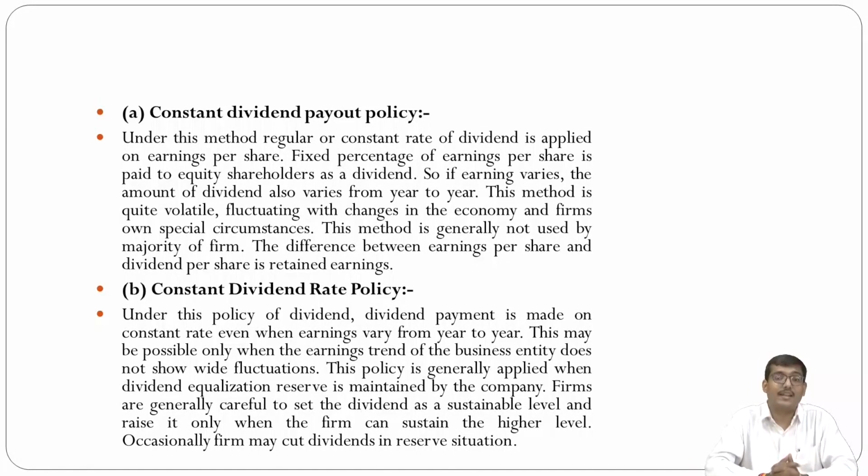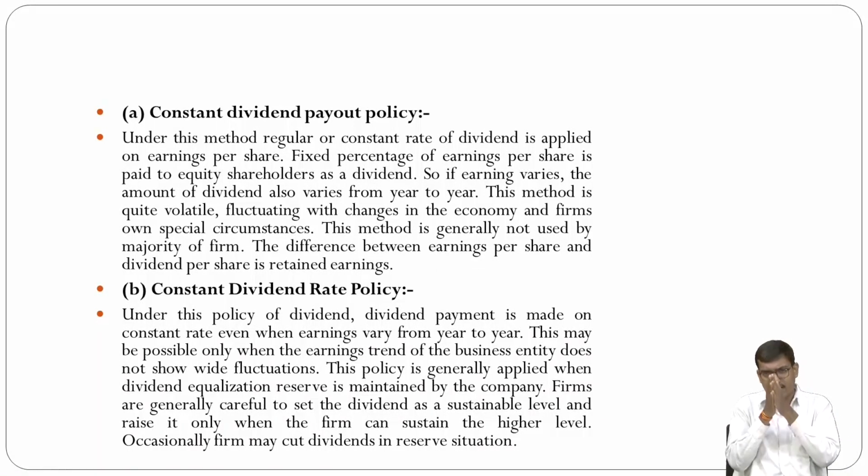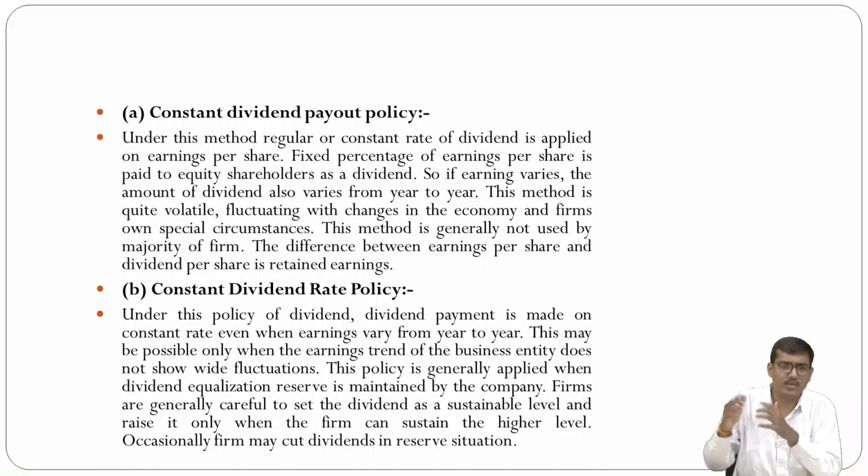So first let us understand what is constant dividend payout policy. Under this method, a regular or constant rate of dividend is applied on earning per share. The fixed percentage of earning per share is paid to the equity shareholder as a dividend. So if earnings vary, the amount of dividend also varies from year to year.